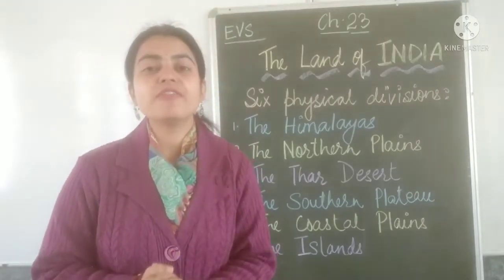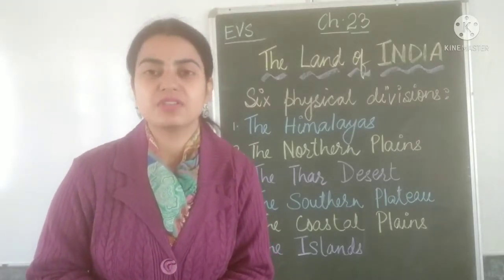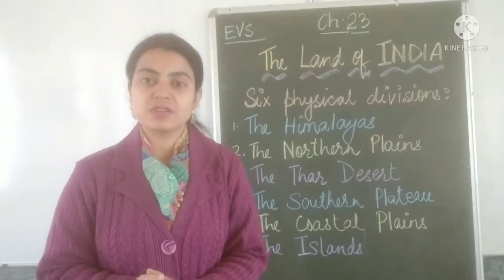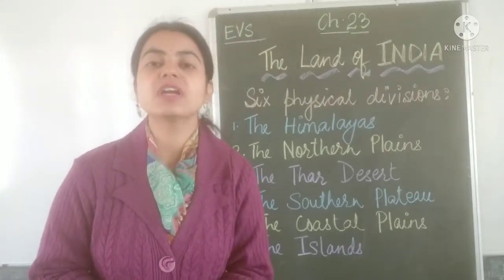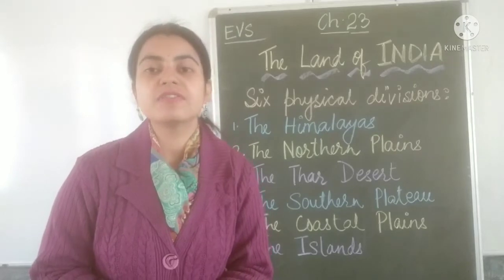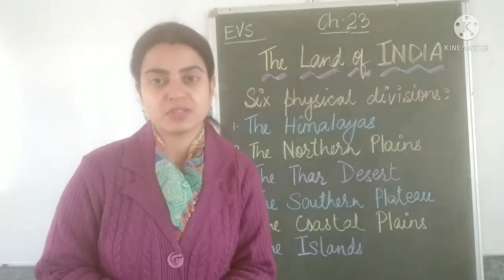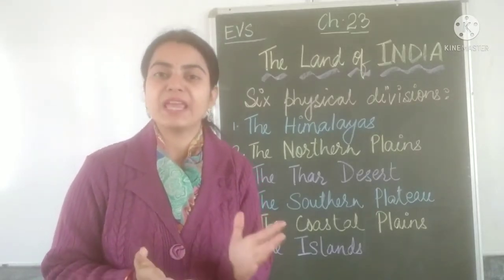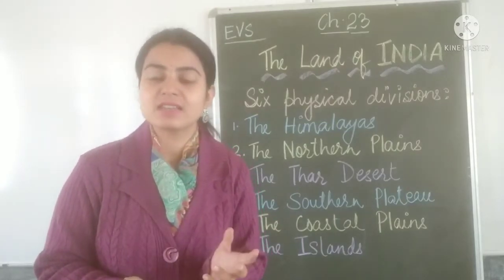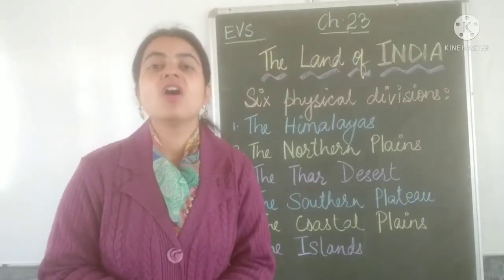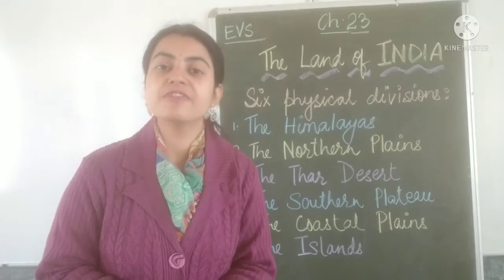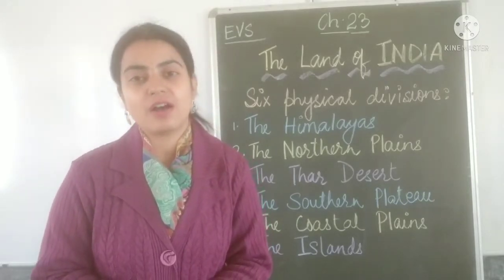Now, what are physical or geographical features? The natural features of land and water found in the country denotes the physical or the geographical features. Like we have plains, mountains, hills, rivers, oceans. All these form the part of the physical divisions of our country.